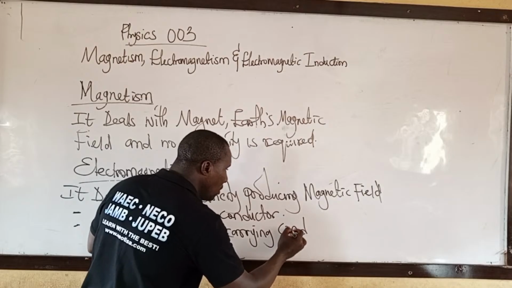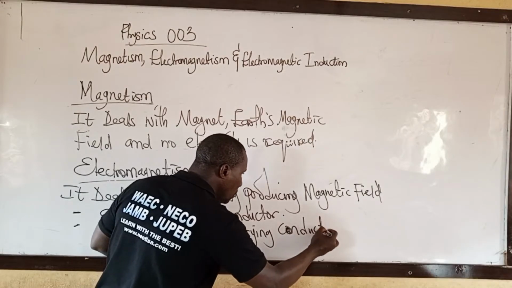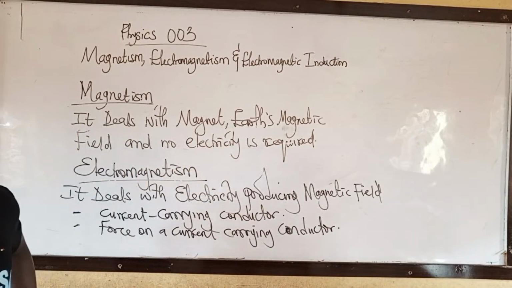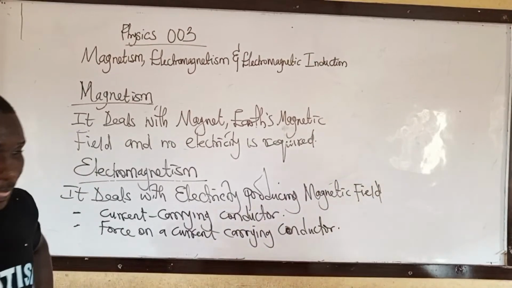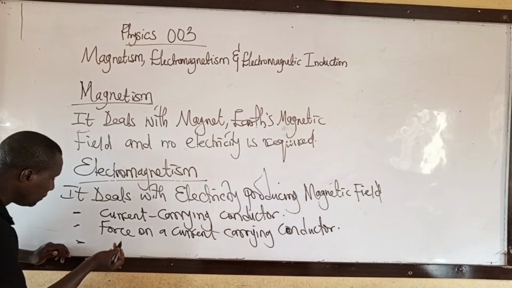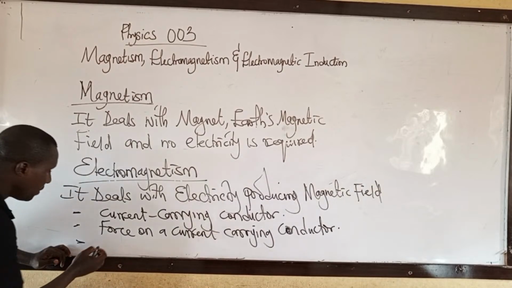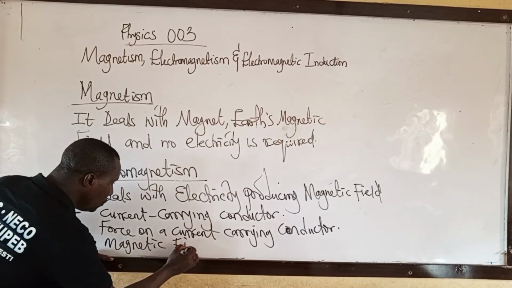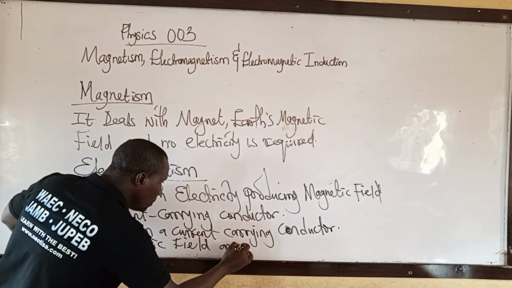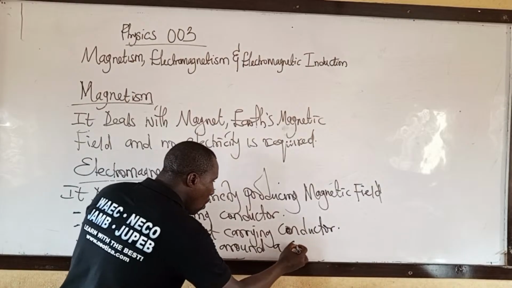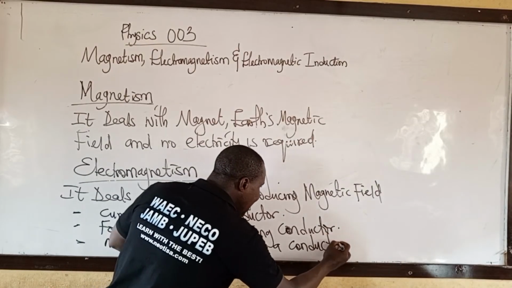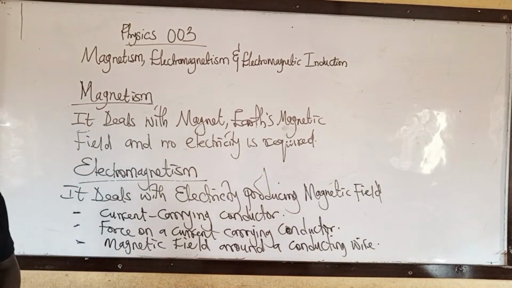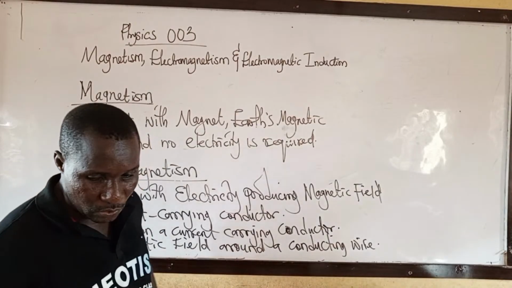We are going to look at the magnetic field around a conducting wire. Those are the things we are going to study here.